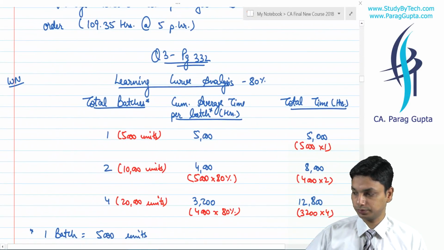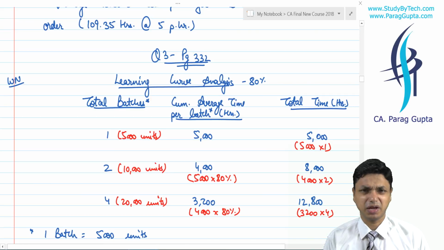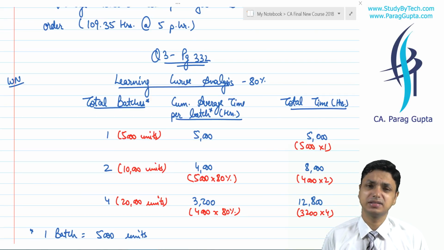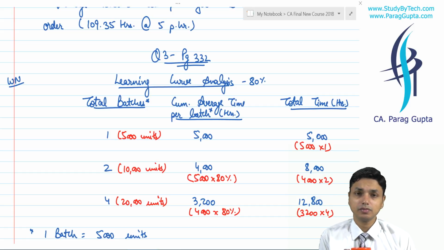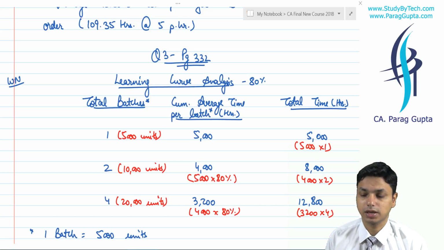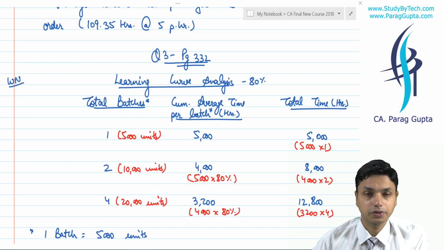So these are learning curve fundas. I will say this single line is the whole chapter, that whenever our output gets doubled, our cumulative average time per unit gets multiplied by the learning ratio.